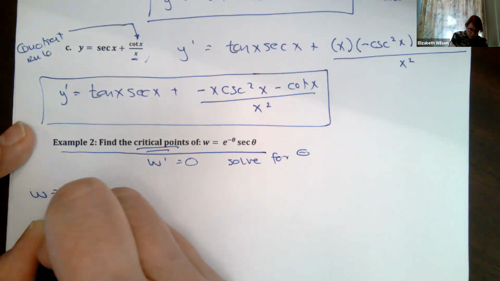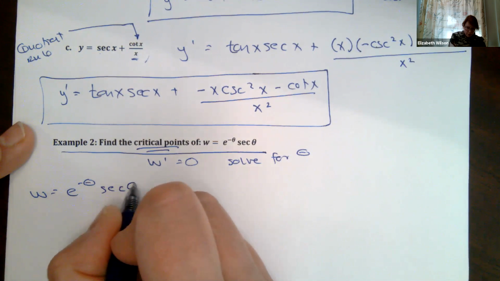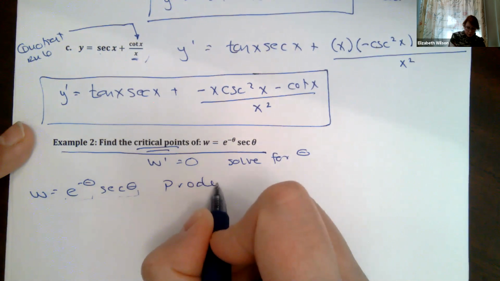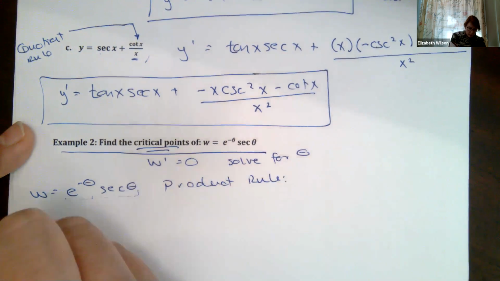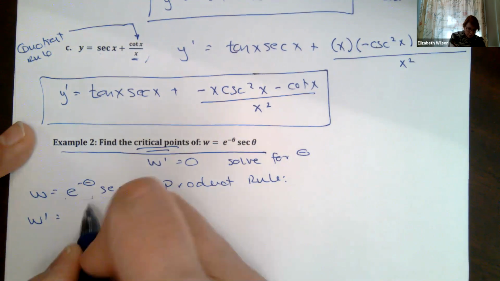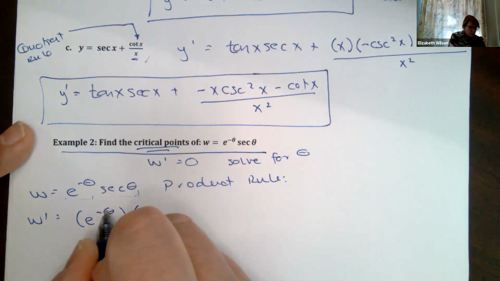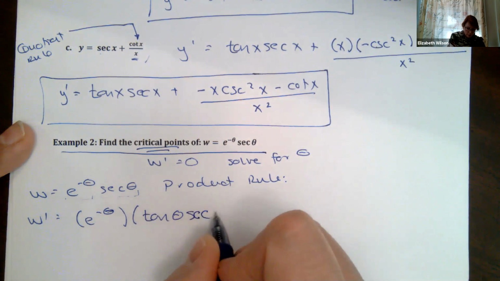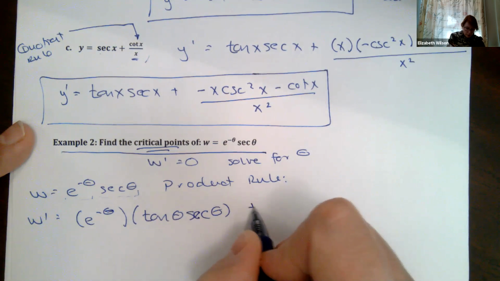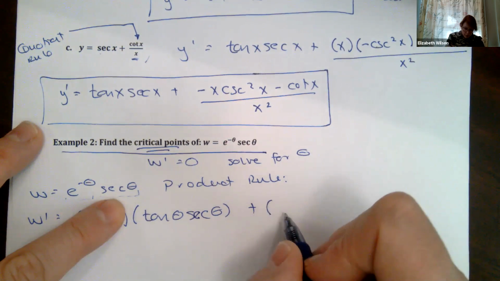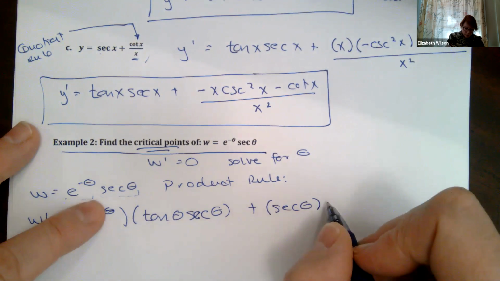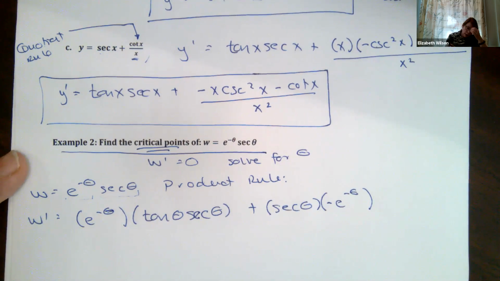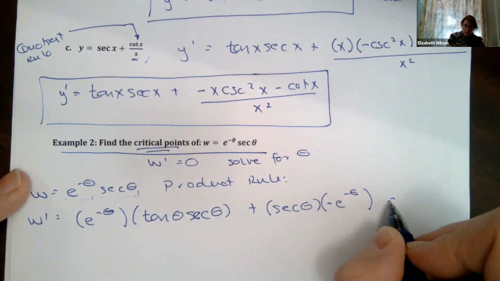So w equals e to the minus theta secant of theta. I've got two functions, this one and this one, so I need to do the product rule. Okay, so my w prime is going to be the first, e to the minus theta, times the derivative of the second. This is tangent of theta, secant of theta, that's secant of theta, plus this second, secant of theta, times the derivative of the first, minus e to the minus theta. Okay. All right, now I need to set that equal to 0 and then solve for theta.